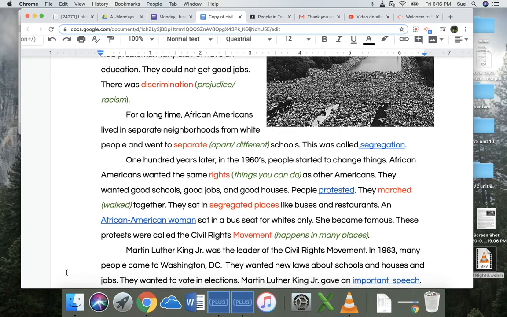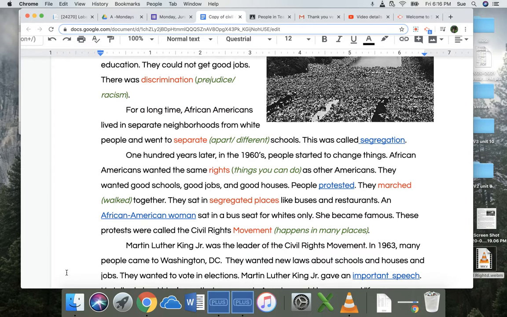For a long time, African Americans lived in separate neighborhoods from white people and went to separate schools. All right, so here's the word separate. That means apart or different. So African Americans went to different schools and lived in different neighborhoods from white people. This was called segregation. Segregation is or was a way in America to keep Black people and white people separate.